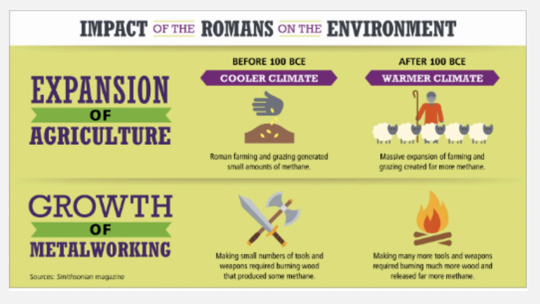All right, so now we have this growth of metalworking. Small numbers of tools and weapons require burning wood that produce some methane gas. So we needed fire to heat up that metal to form it into tools of agriculture or battle. Okay, and we all know fire. They made tools and weapons requiring burning much more wood and released far more methane.